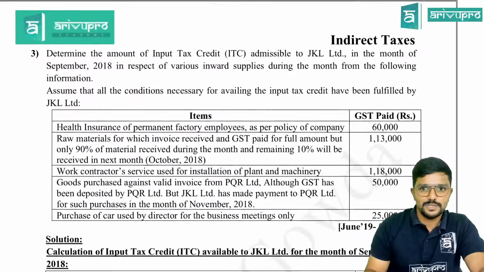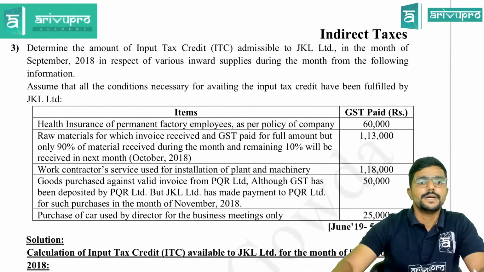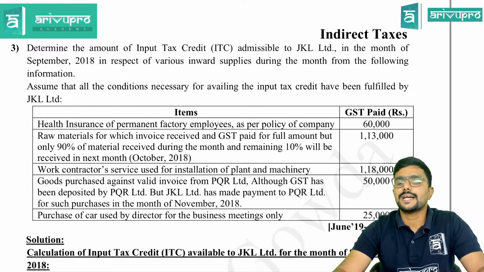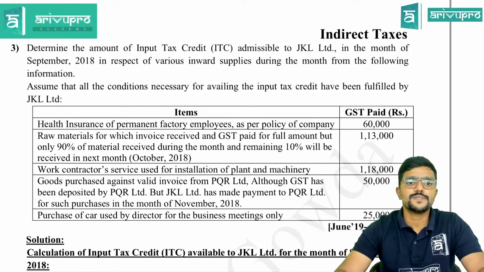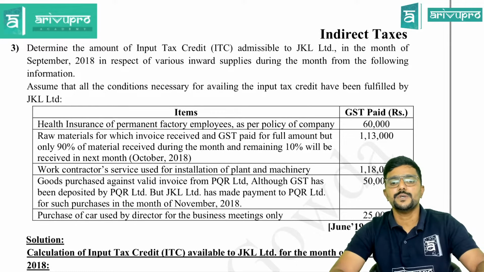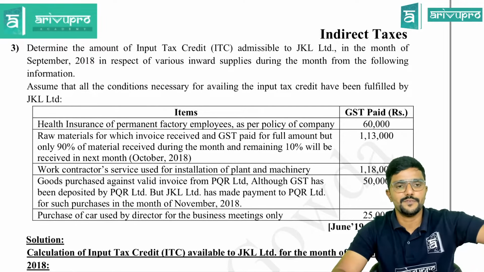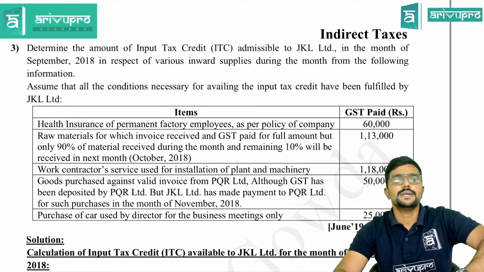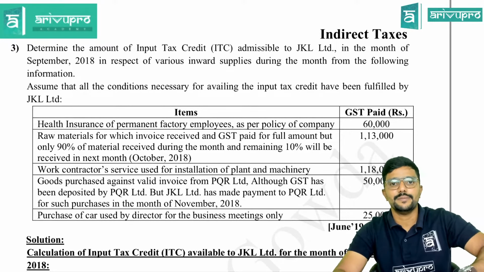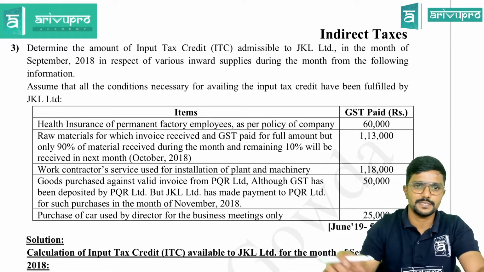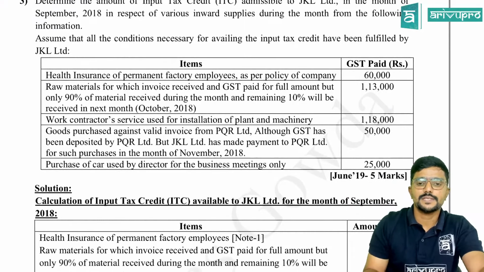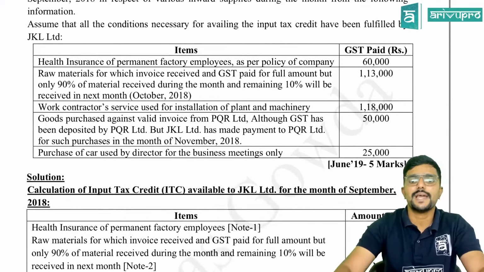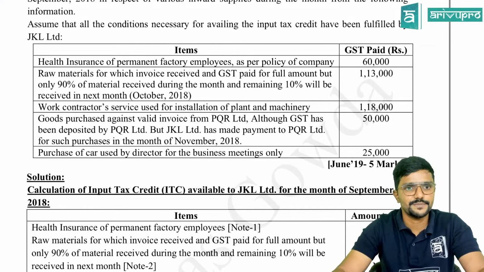Chalo, one more question. Let us do the third one. Determine the amount of input tax credit admissible to JKL Limited in the month of September 2018 in respect of various inward supplies during the month from the following information. Assume that all the conditions necessary for availing the input tax credit have been fulfilled by JKL Limited. So all other conditions are satisfied. It is an exam question which was asked in June 2019 for 5 marks, guys.